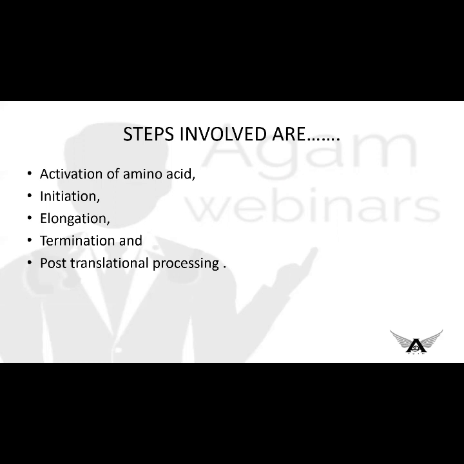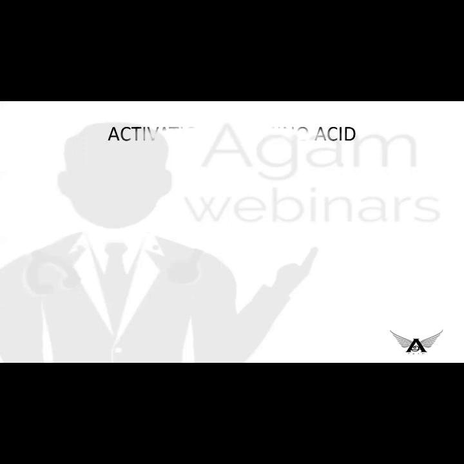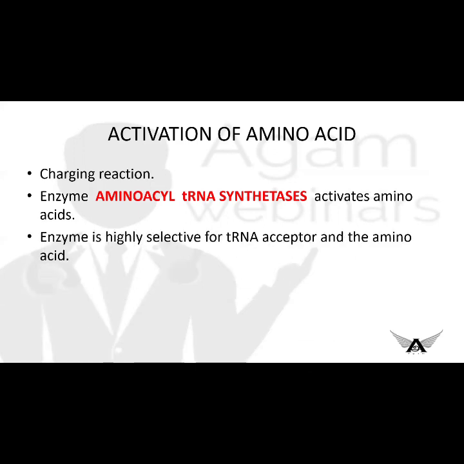First step, activation of amino acid. This is a charging reaction, which means the tRNA and amino acid react to form aminoacyl tRNA. The enzyme involved here is aminoacyl tRNA synthetase. The enzyme is selective for the tRNA acceptor and the amino acid.